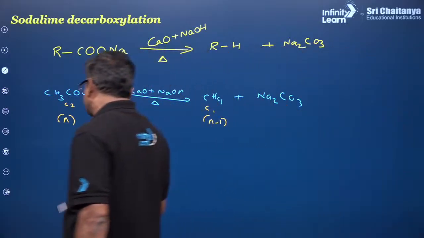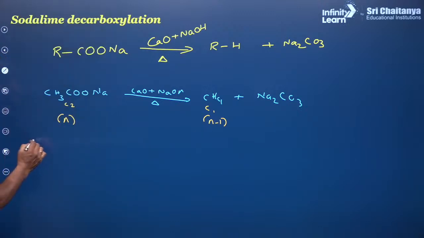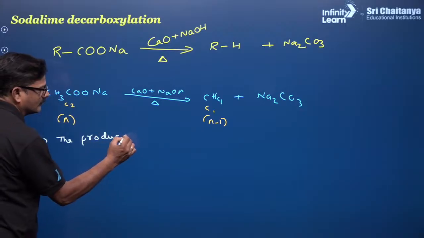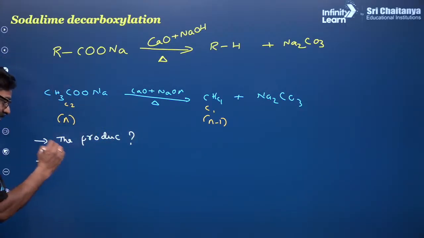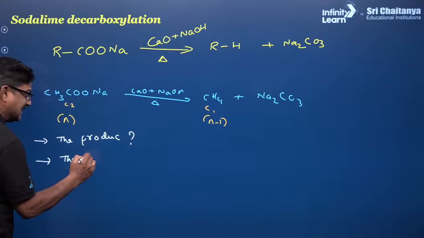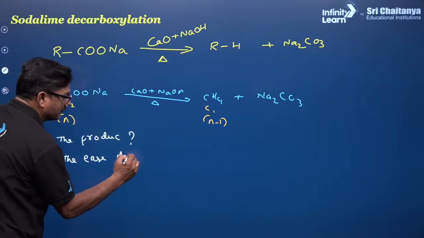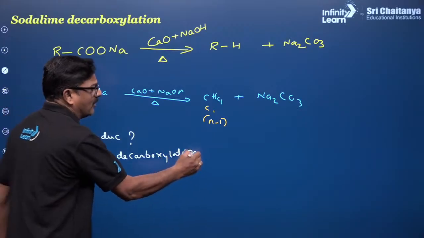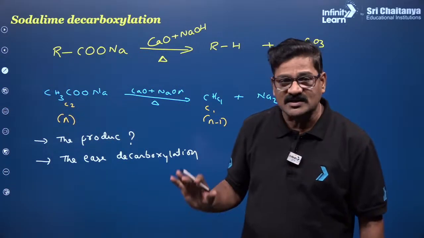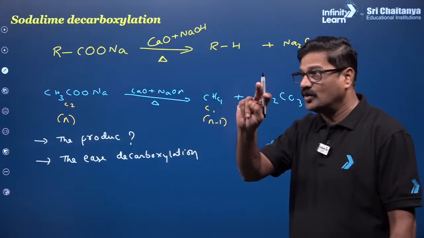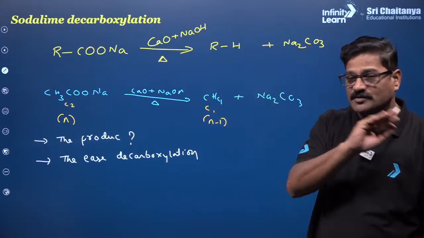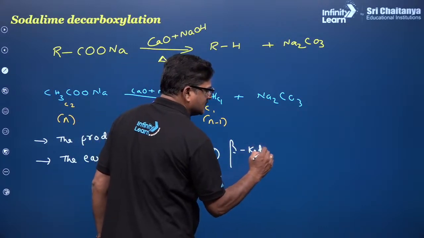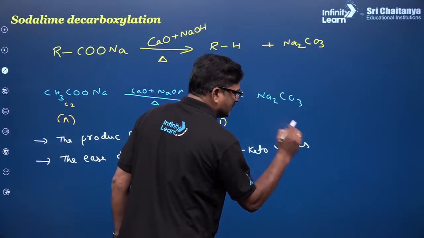Apologies, sorry. The question asked for this is the product and the rate of decarboxylation, the ease of decarboxylation. Like, which of the following acids is going to be easily decarboxylated? The options will be given, so you have to check rule number 1: beta keto acids are easily decarboxylated.